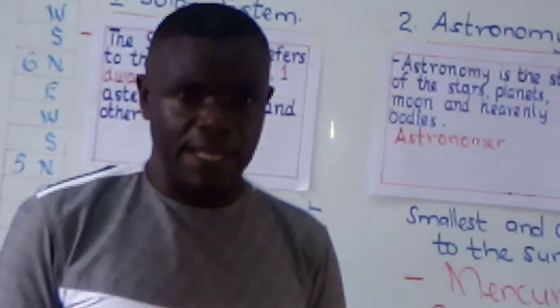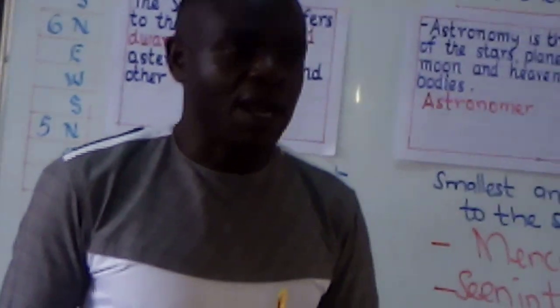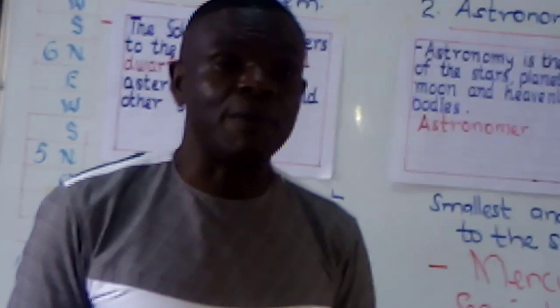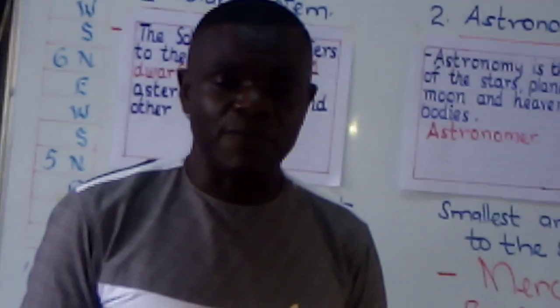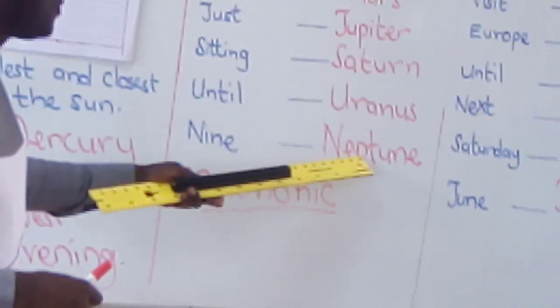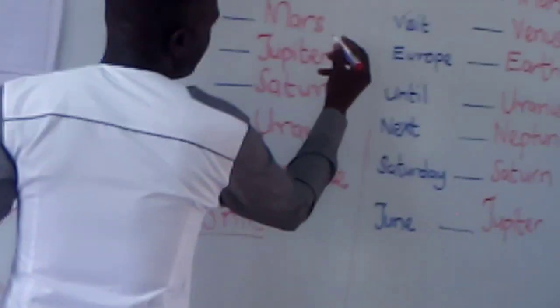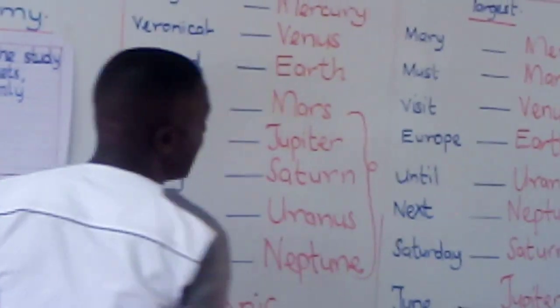The rest of the planets that come after the earth are called outer planets. And these include Mars, Jupiter, Saturn, Uranus, and Neptune.